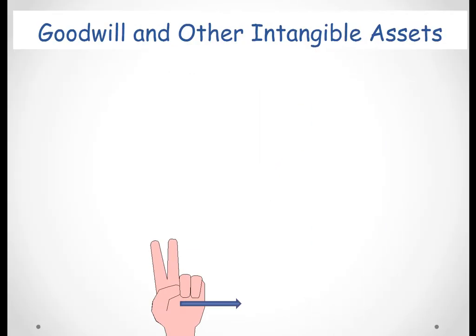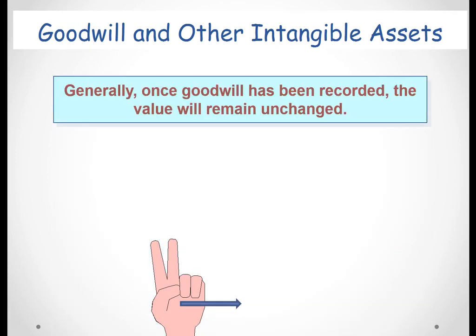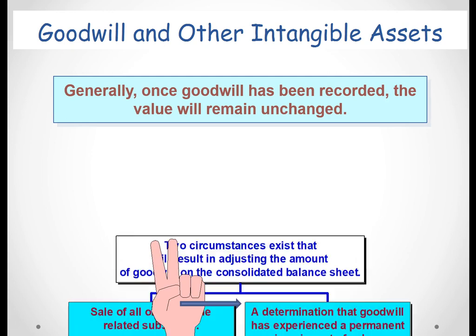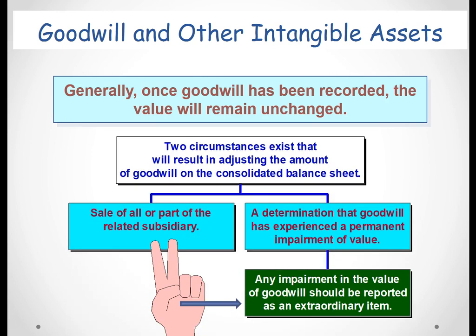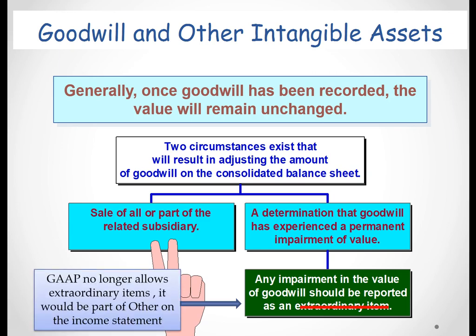Goodwill and other intangible assets. Generally, once goodwill has been recorded, the value will remain unchanged, except under two circumstances: sale of all or part of the related subsidiary, or a determination that goodwill has experienced a permanent impairment of value. Now, it used to be that this was reported as an extraordinary item, but this is no longer true because we did away with extraordinary items. So now it is part of other on the income statement.